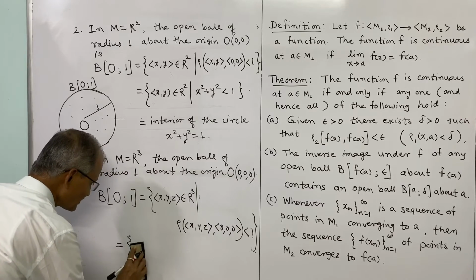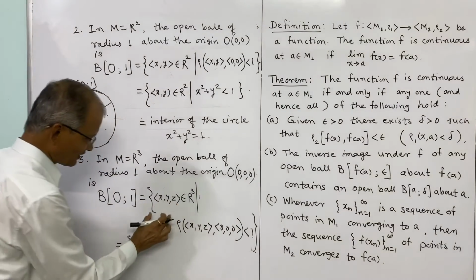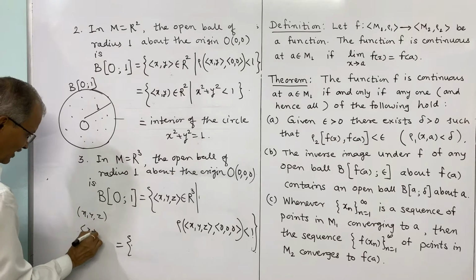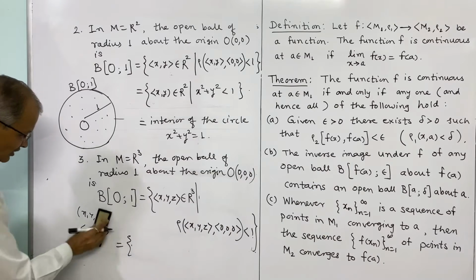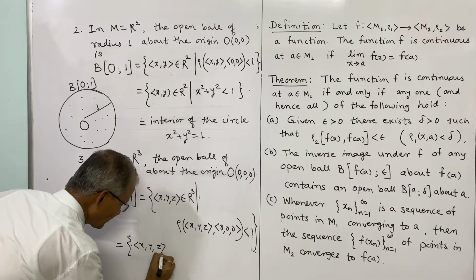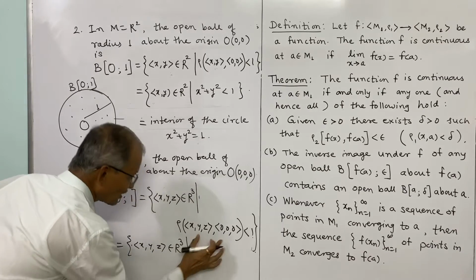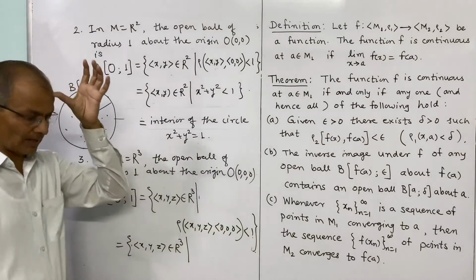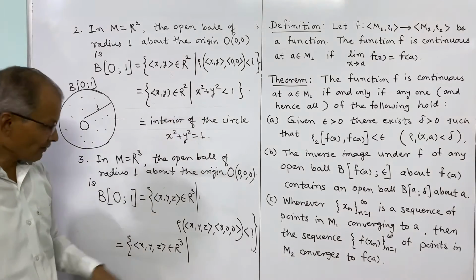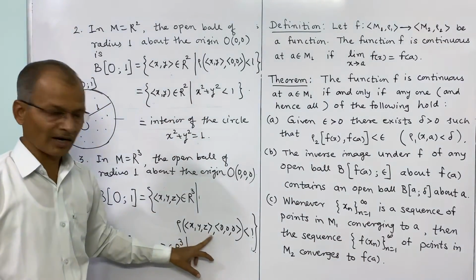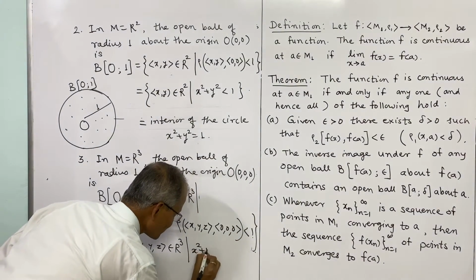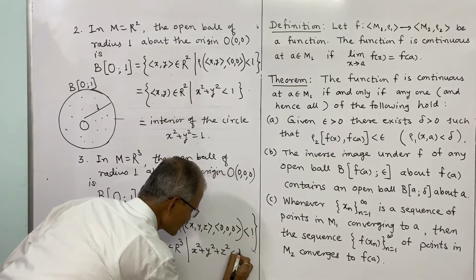See, the coordinates can be denoted by parentheses, simple parentheses like this, x, y, z. The author used this notation. So (x, y, z) belongs to R3, such that, now what is the distance between the origin and the point (x, y, z)? By the distance formula, again an extension of this formula, the square root of x square plus y square plus z square is less than 1, and after squaring it becomes x square plus y square plus z square is strictly less than 1.